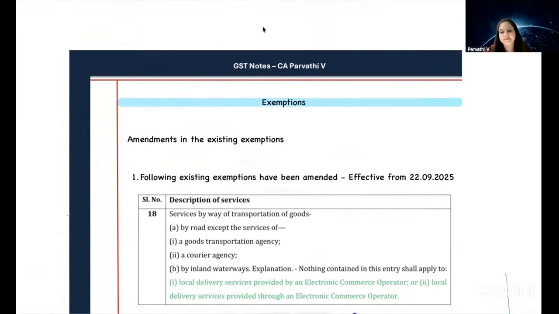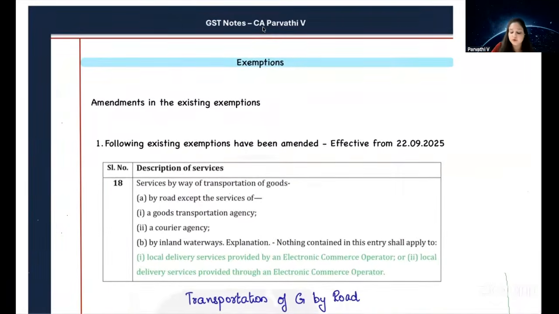Is it clear? Yes, ITC chapter. Yes, okay. Now we'll go to the exemptions. Very, very important from exam point of view. Very important. Till now we've learned, what is it?